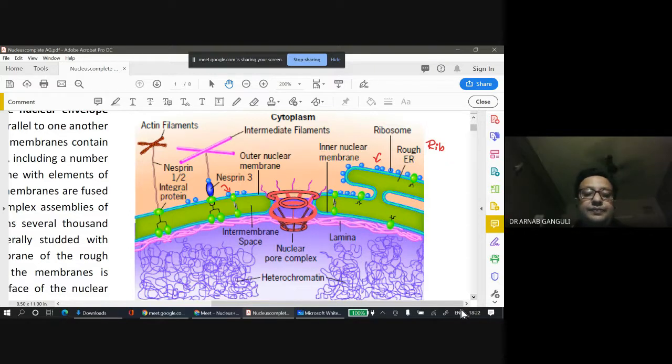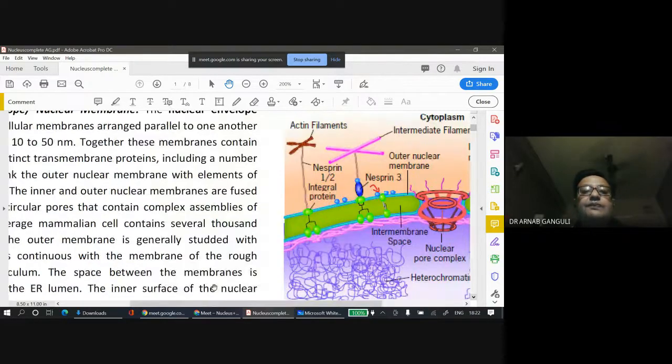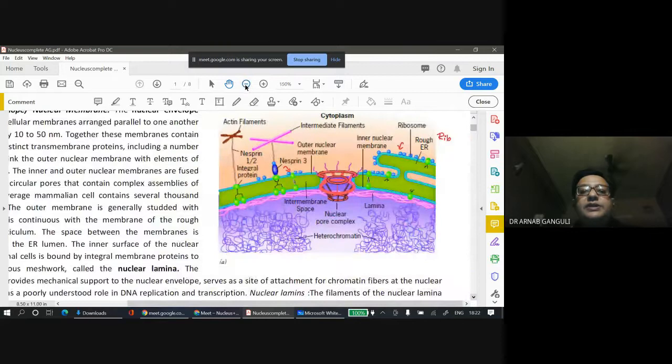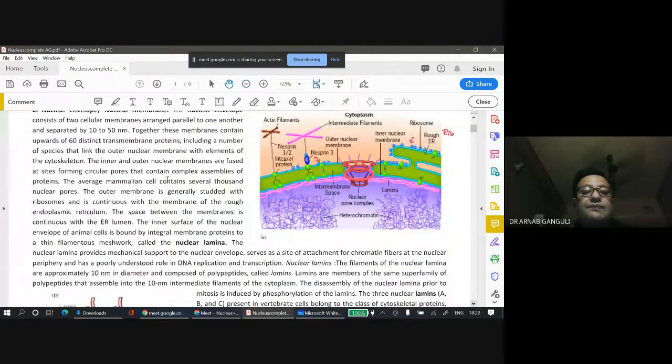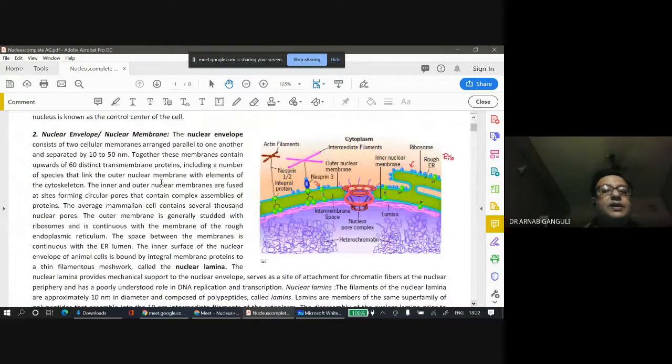Now, let's reduce the size once more. So these two outer and inner membranes are separated by 10 to 50 nanometers. They're separated, and there are about 60 distinct transmembrane proteins.